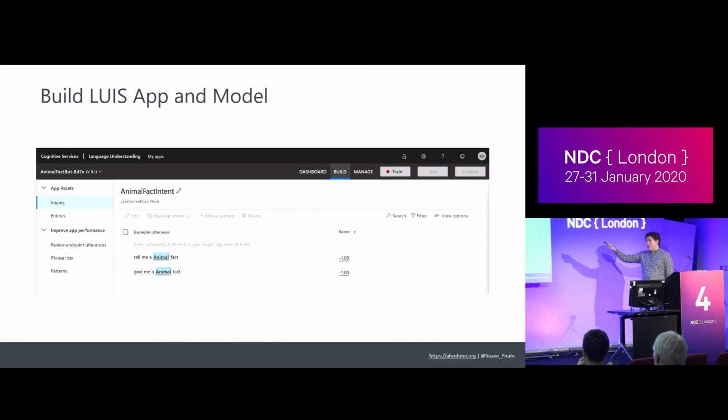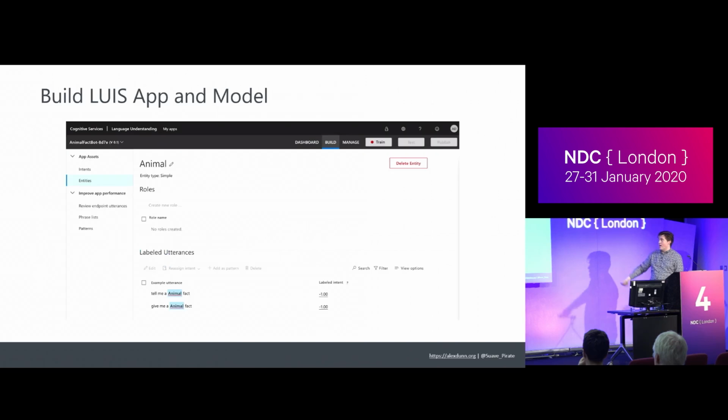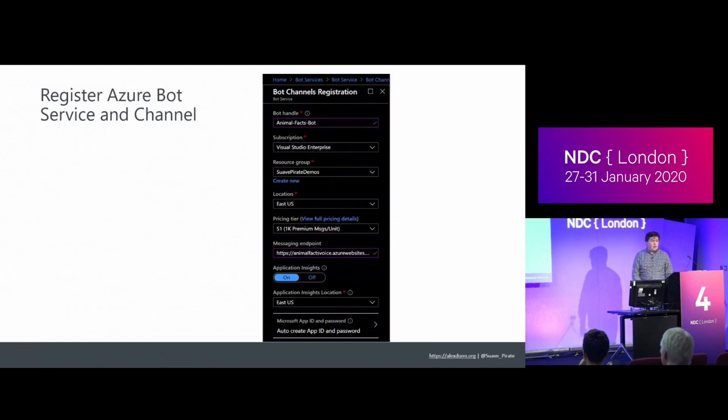Same thing, though. We just give it an intent and give it some phrases and give it the type. We can define the type. We can give it samples of the actual type itself and the role that it fits. And then we basically define our bot channel registration. Again, you can see that endpoint here where we're going to tell the Azure Bot Service to send the request to. It's already an Azure App Service, so it's pretty easy.